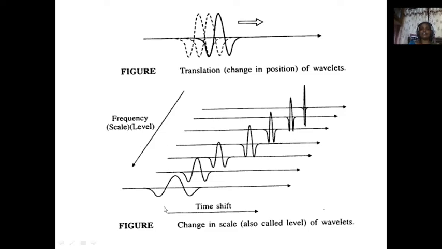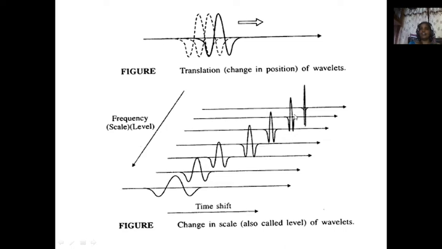So let us consider this is the mother wavelet. This mother wavelet is going to be scaled to the next level and translated to the next instance. Scaling means the size of the wavelet is going to be reduced and the position is going to be changed. So we can call it translated and scaled. This next figure is going to be translated and scaled, translated and scaled, translated and scaled.